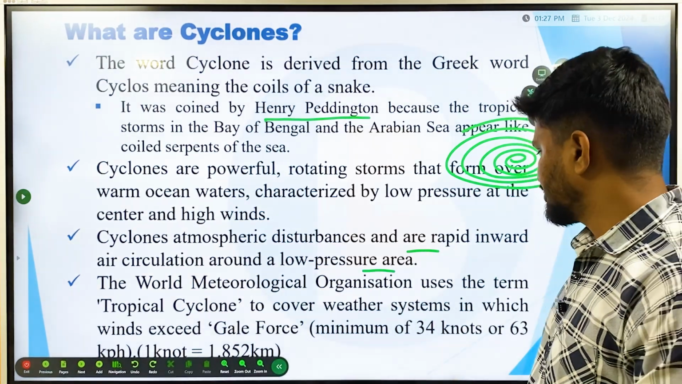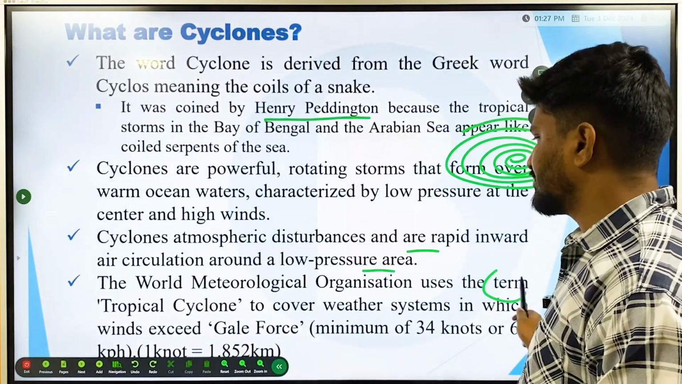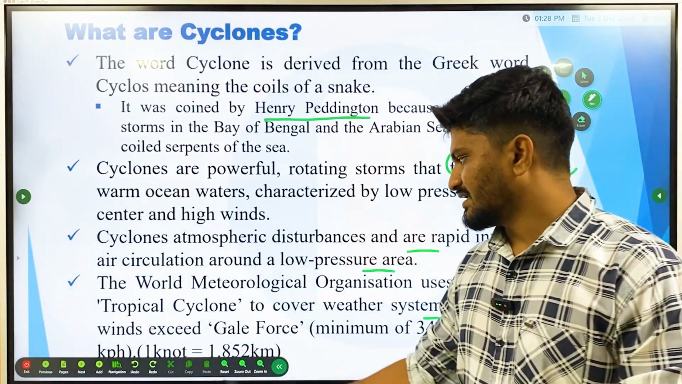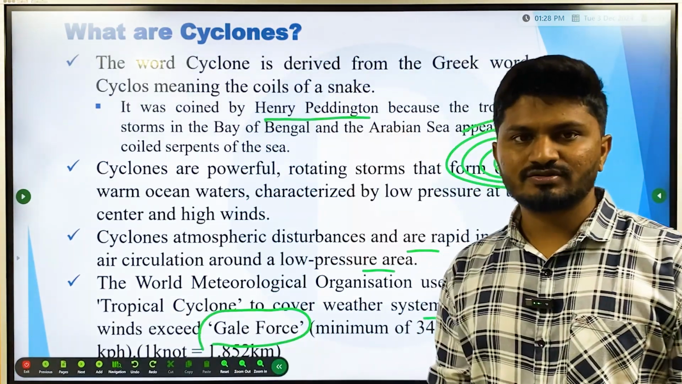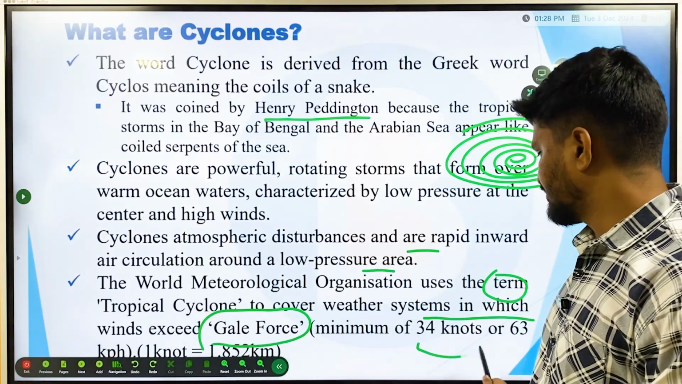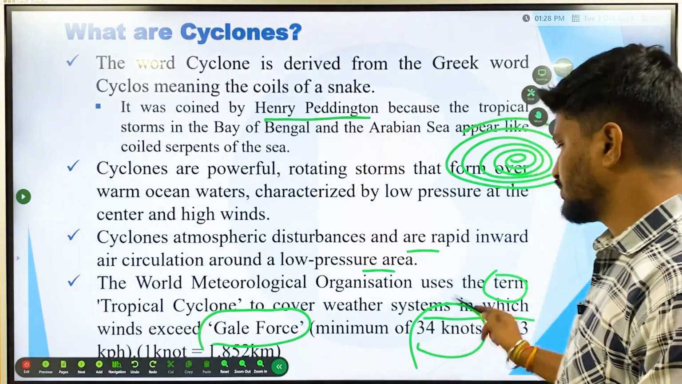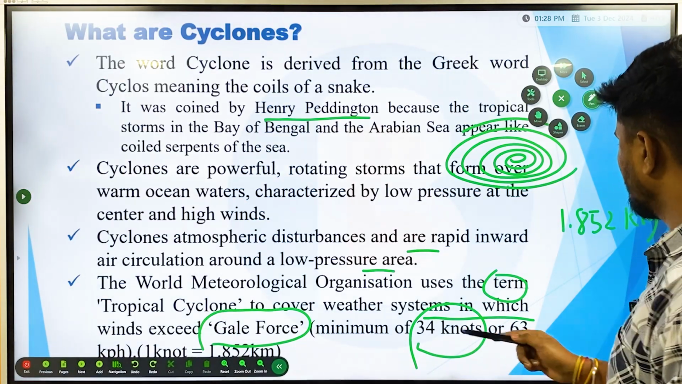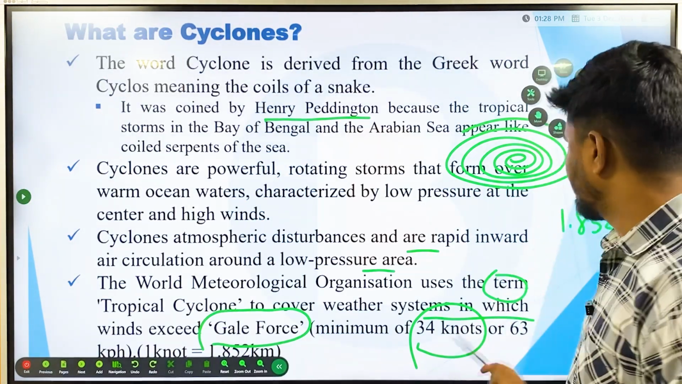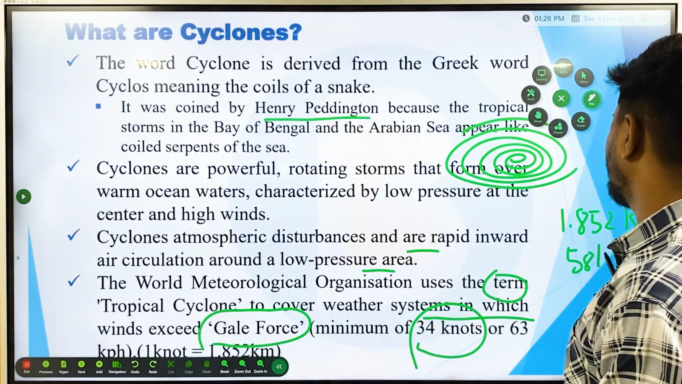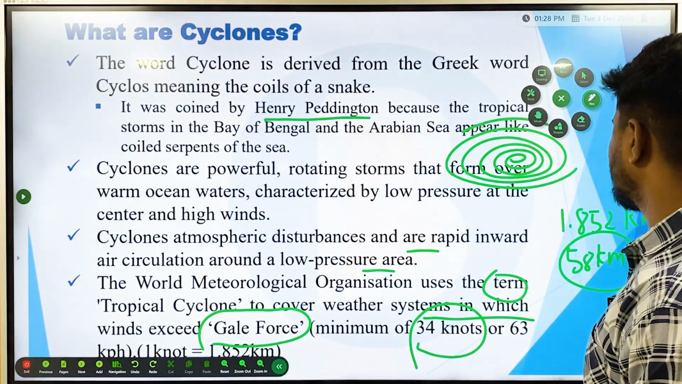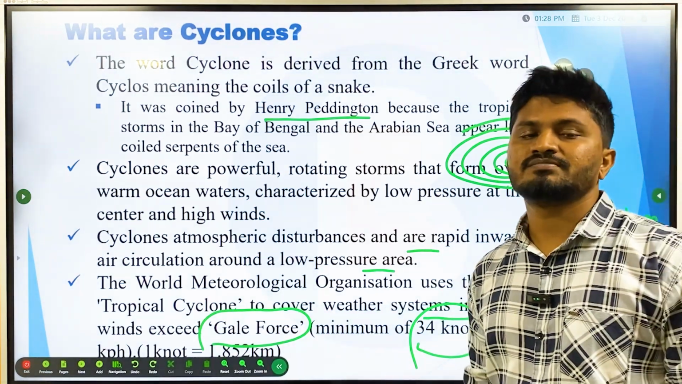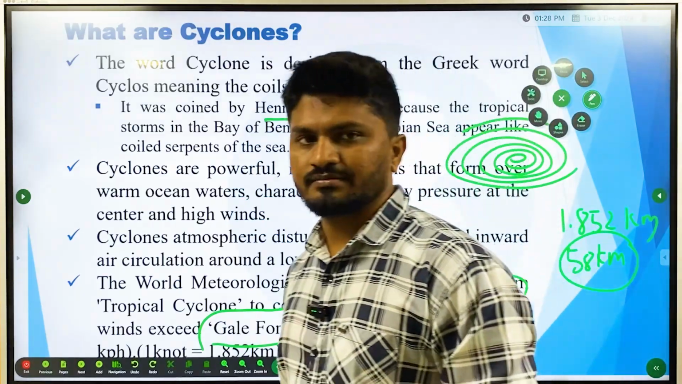The World Meteorological Organization, WMO, uses the term tropical cyclone to cover weather systems in which winds exceed gale force. What is gale force? Gale force is a speed of minimum 34 knots. What is 1 knot? 1 knot is equal to 1.852 kilometers per hour, so 34 knots is around 58 kilometers per hour. If any atmospheric disturbance reaches a wind speed of 58 kilometers per hour, then it is considered a tropical cyclone by the World Meteorological Organization.